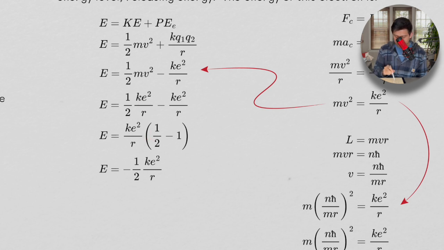And so to get from here to here, we're just factoring out the 1/2 and the 1, and so we get minus 1/2 k e squared over r. So let's stash this in our mental log book.